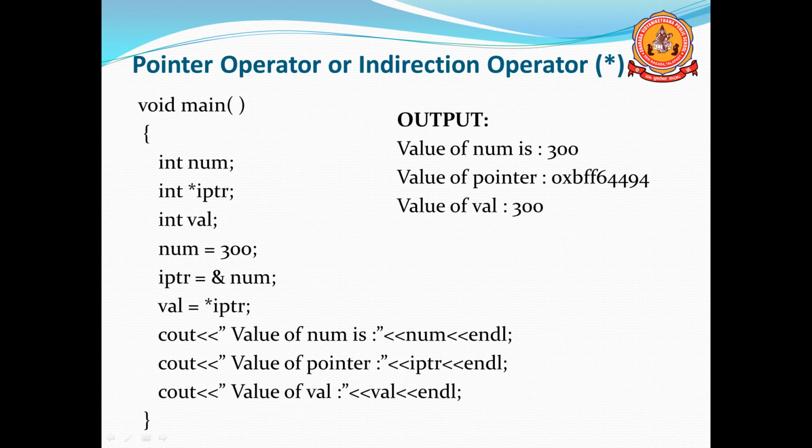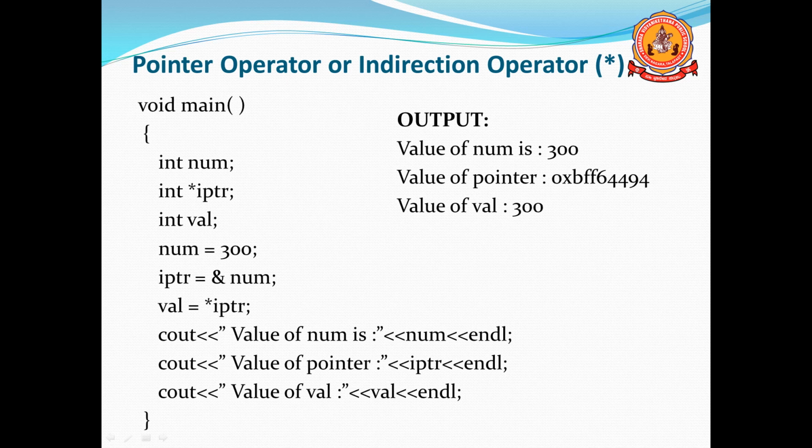Two variables are num and val, and one more variable is iptr, the pointer variable. I assigned num equal to 300, so 300 is stored in num. iptr is equal to &num, or address of num, meaning num is stored at a particular address.